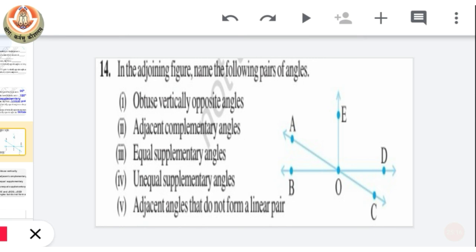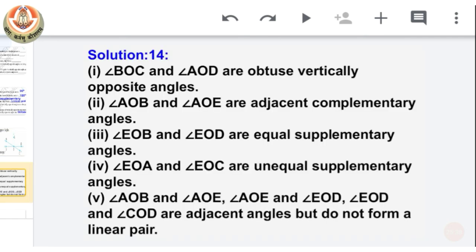Linear pair. Next is adjacent angles that do not form a linear pair. Those are adjacent but not forming linear pairs. We can see here in this example that these angles are not supplementary to each other and do not form a linear pair. So you can see here the answer for question number 14.